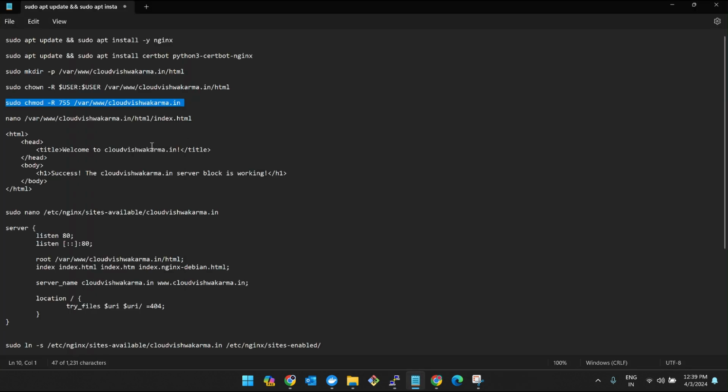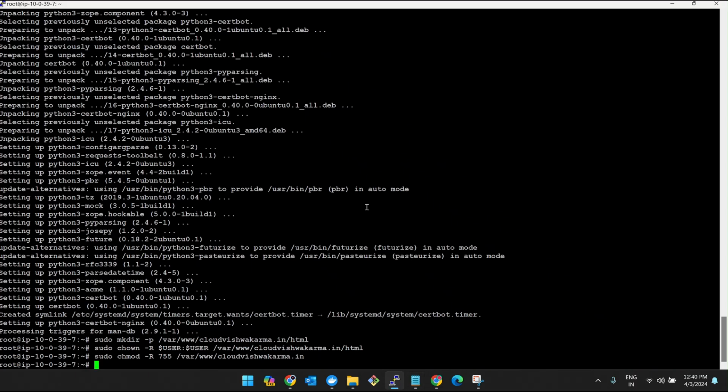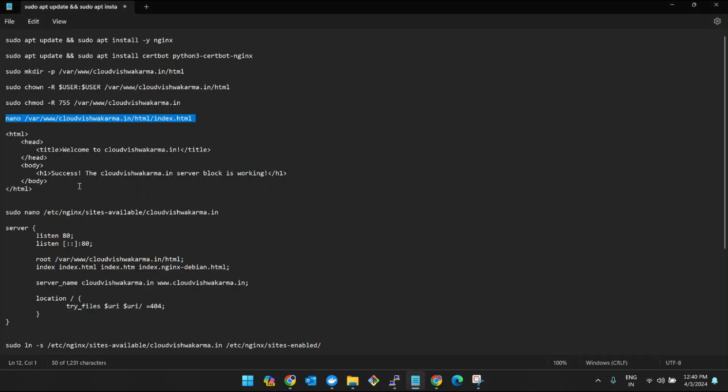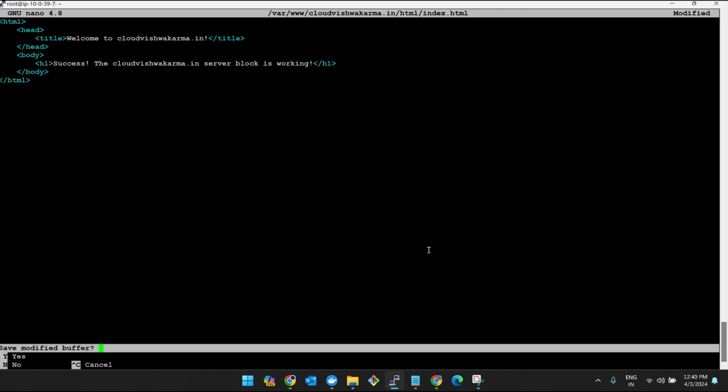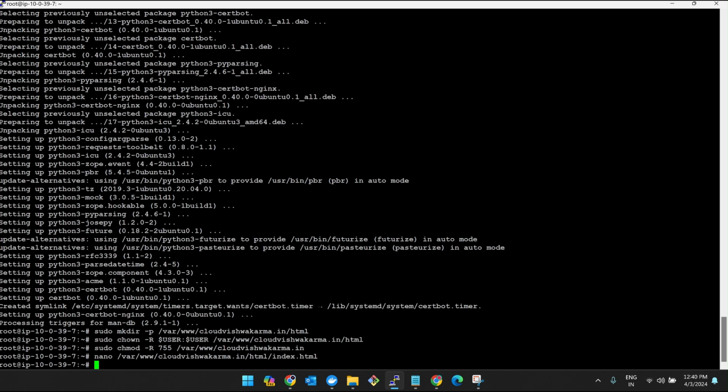Done. And now what we are doing is we are creating a text editor. This command mainly means it will open a text editor to create and edit the HTML files where we'll be pasting the provided HTML file. This is the HTML file you need to paste here. Okay, and then paste this. Control C, paste it. Click on Control X, leave everything, and give only Y, and then enter. Done.